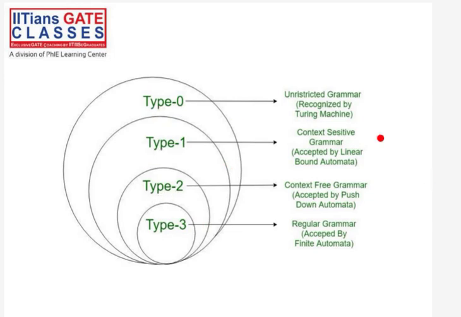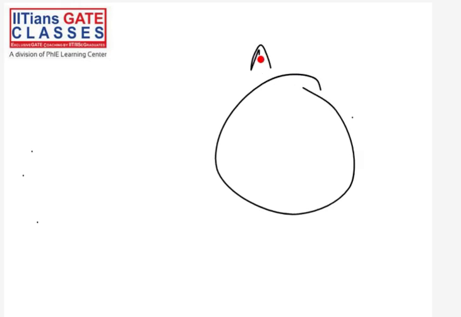Because you can see the Venn diagram, and we have already studied Venn diagram in discrete mathematics. You can refer to the discrete mathematics recording, where I have already discussed it. But I won't skip anything, so let me quickly give you an overview of Venn diagram. What is a Venn diagram? A Venn diagram represents a set. For example, if I want to represent a set, I can use this Venn diagram.